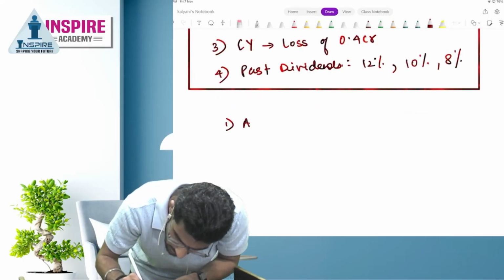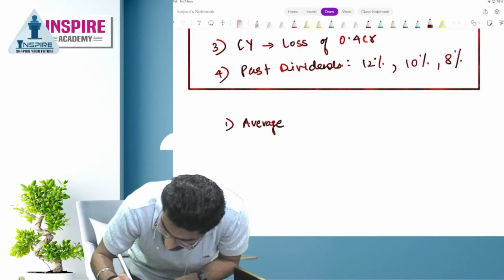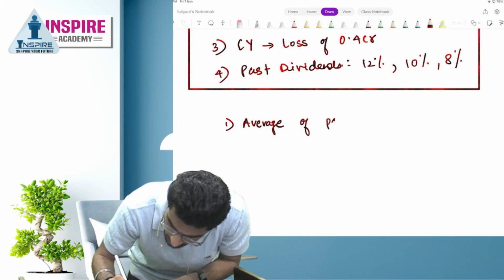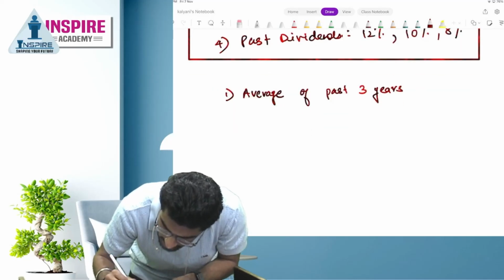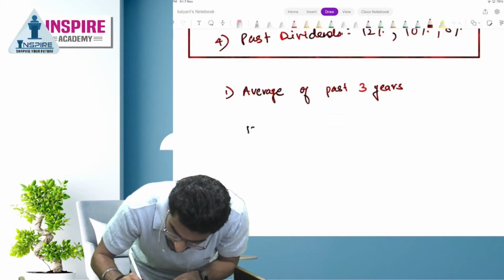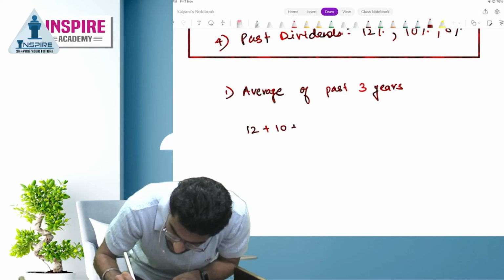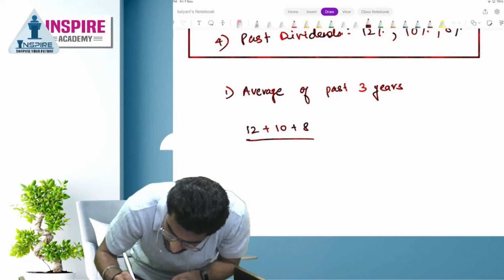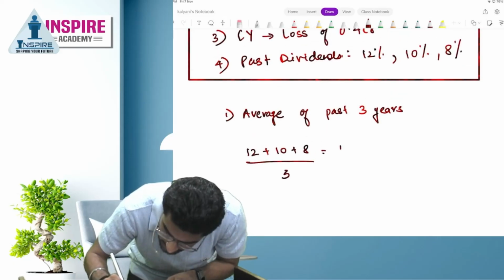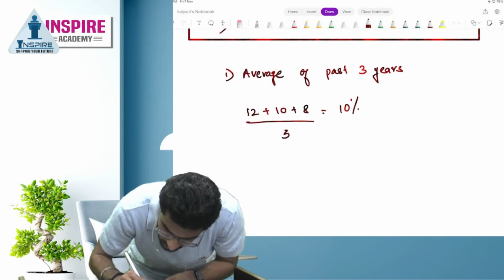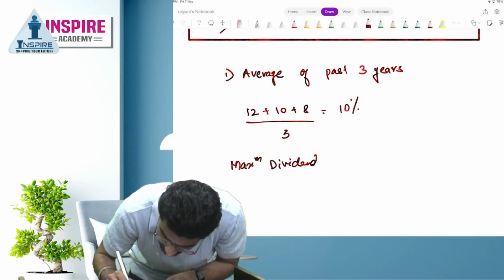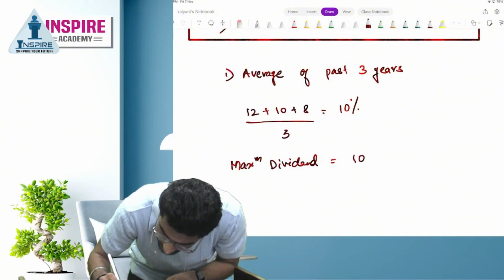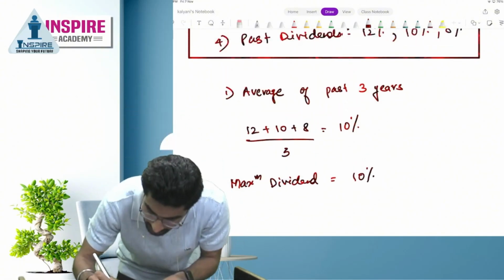Number 1 is average of past 3 years is, people, 12 plus 10 plus 8 upon 3. How much is this, people? It is 10%. So maximum dividend a company can pay is 10% of what? 10% of paid up share capital.